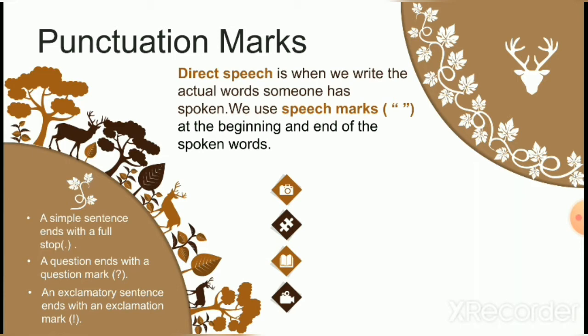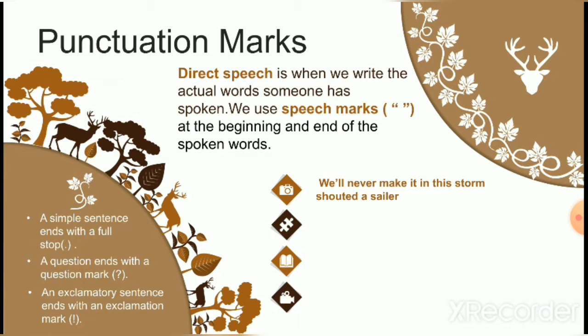Let's see some of the examples. "We will never make it in this storm," shouted a sailor. Here, the direct speech is, "We will never make it in this storm." You can see this is an exclamatory sentence.